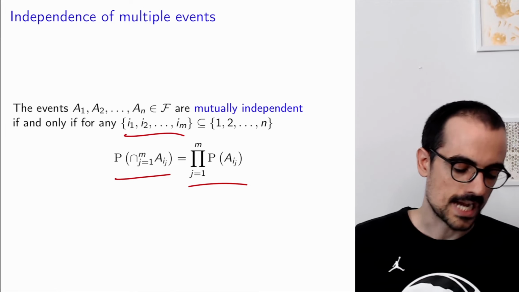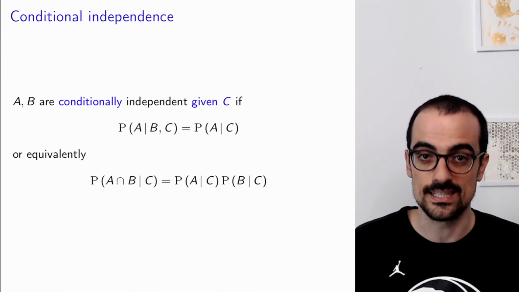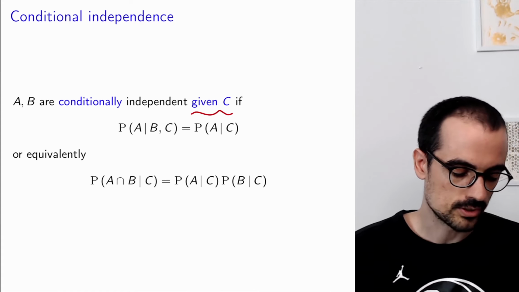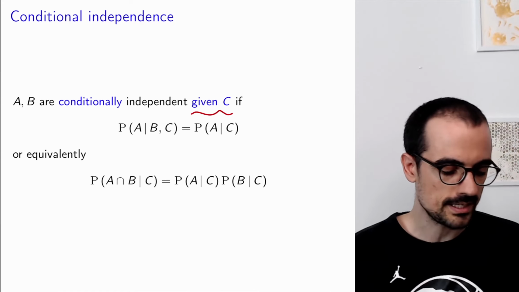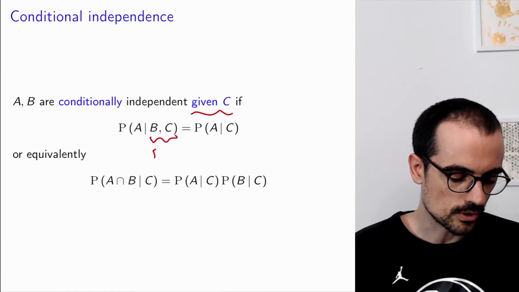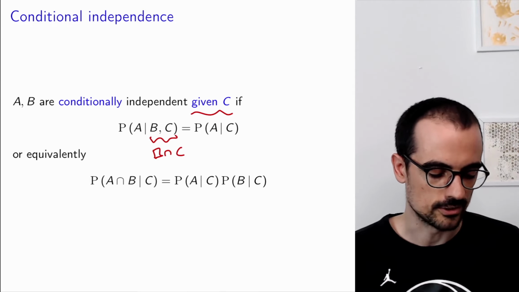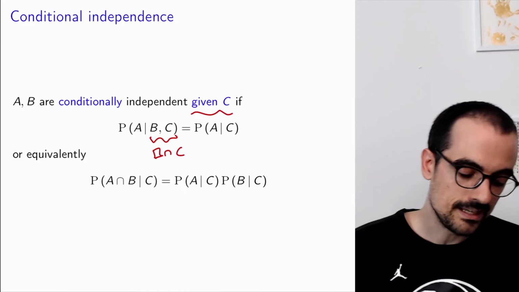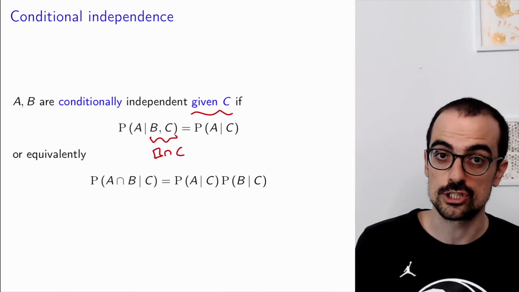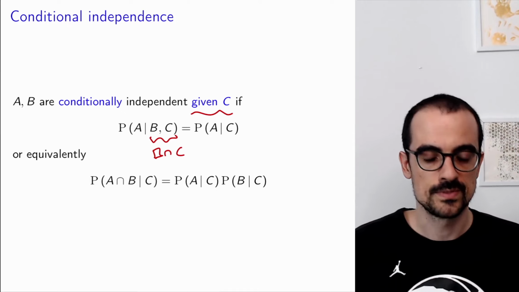All right, so now I think we can go on to talk about conditional independence. Conditional independence is essentially the same as independence, except that we're conditioning on a third event. A and B are conditionally independent if, just to be clear here, this means that we're conditioning on the intersection between B and C. Just to clarify notation: if the probability of A given B and C is the same as the probability of A given C, then we say that A and B are conditionally independent given C. Very similar to independence, it's just that we're conditioning on C everywhere.